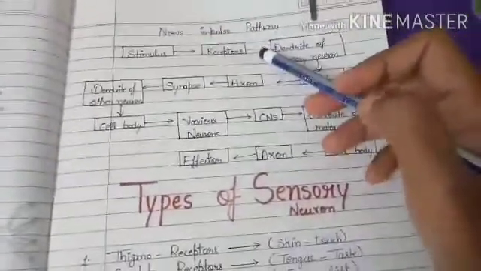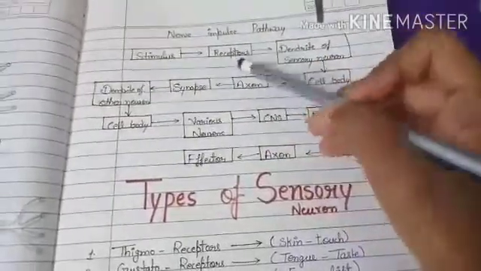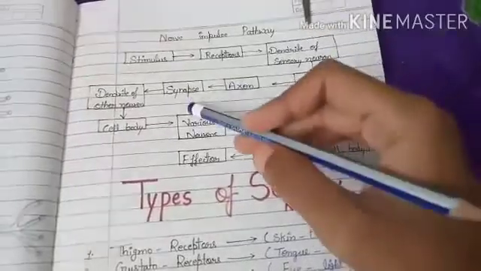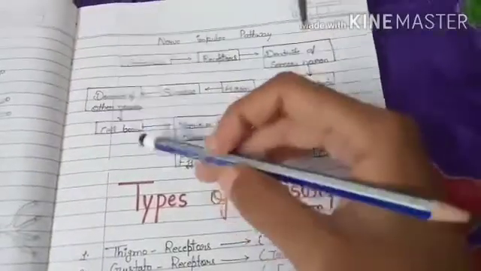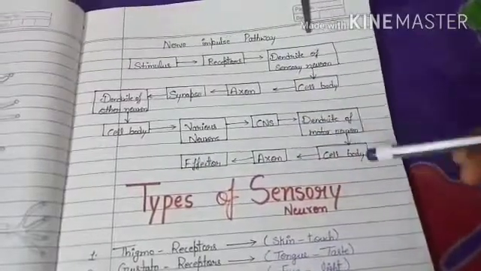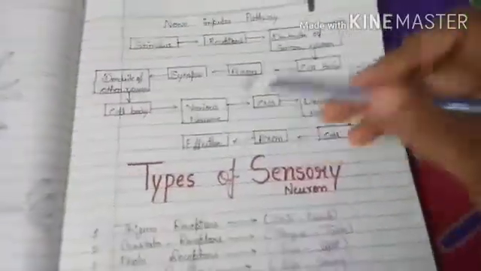There is a nerve impulse pathway: stimulus, then receptor, then dendrite of the sensory neuron, then cell body, then axon, then synapse, then dendrite of the other neuron, then cell body, then various neurons, then CNS, then dendrite of the motor neuron, then cell body, then axon and then effector.